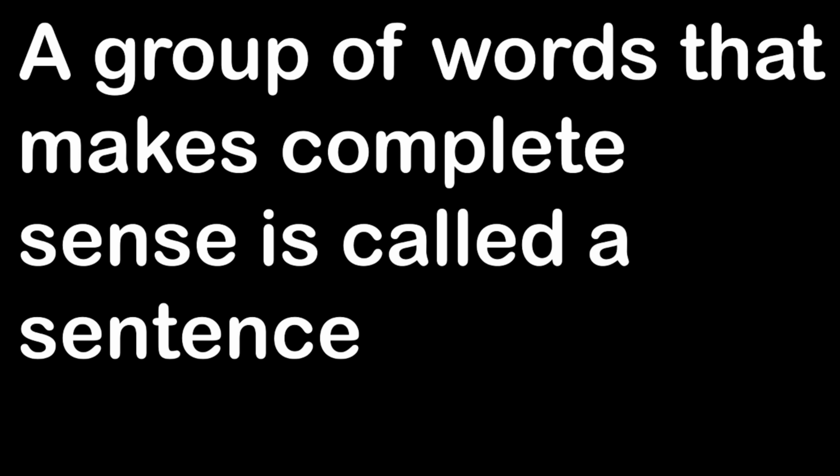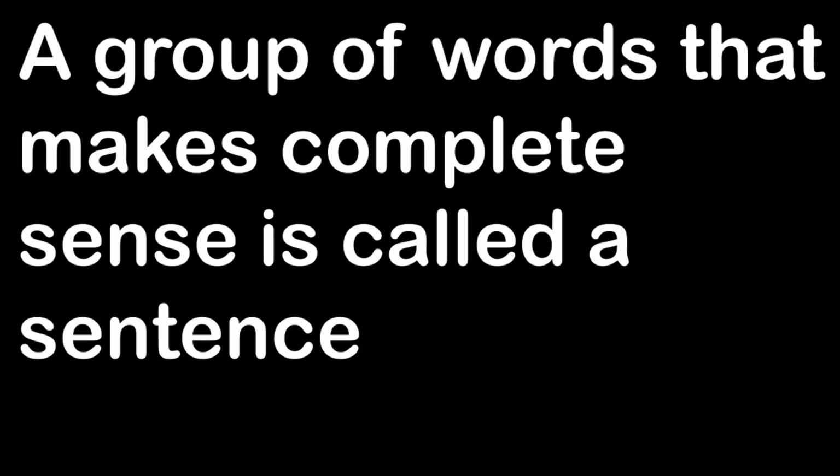Look here, a group of words that makes complete sense is called a sentence. So this is what we were learning so far. That is, if 5 words together do not make or give any meaning, we don't call it a sentence.